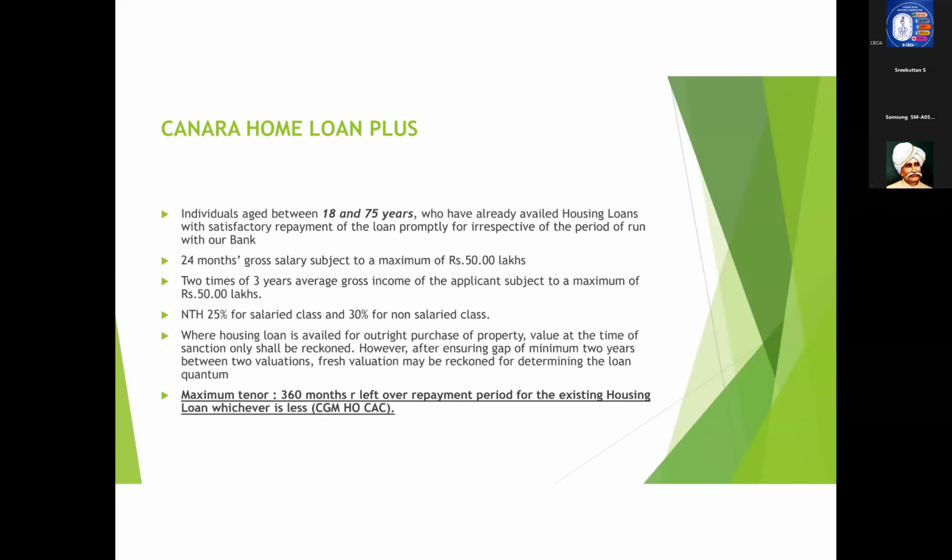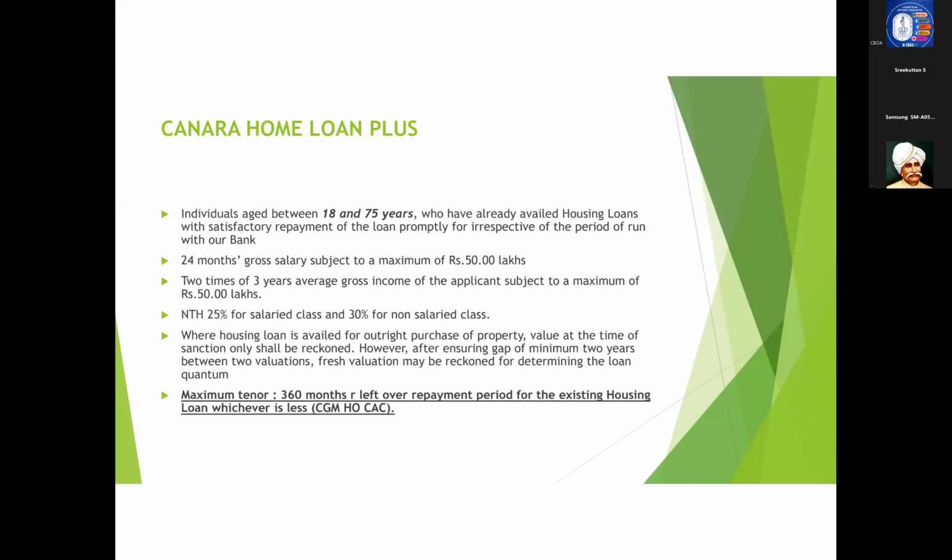However, there is a relaxation to that: after ensuring a gap of minimum 2 years between two valuations, a fresh valuation may be taken for determining the loan quantum. That means in the case of outright purchase of the property, the value taken at the time of sanctioning the loan should be reckoned for Home Loan Plus. However, if the minimum time gap is 2 years between two valuations, you can go for a fresh valuation. Okay, that is one concept.